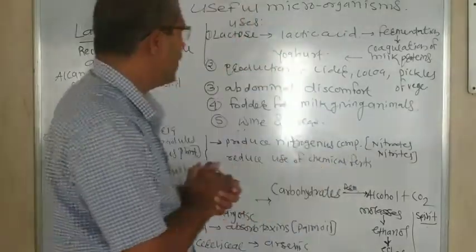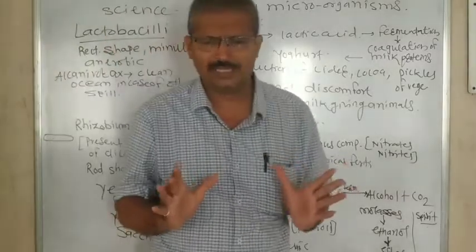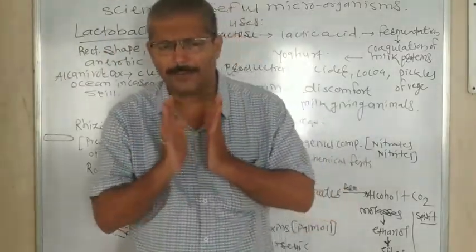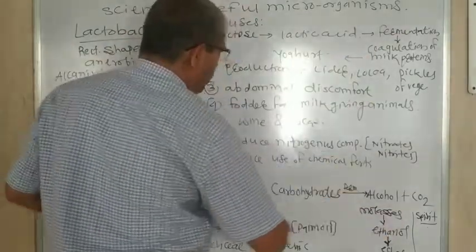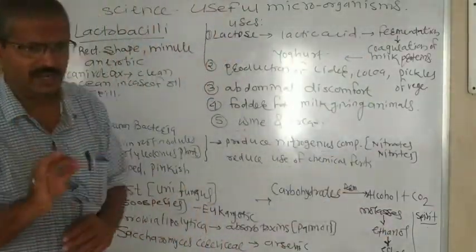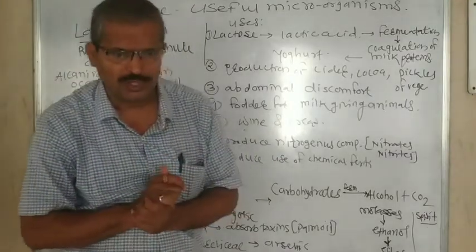Among the useful ones is lactobacilli, a kind of minute, rectangular, rod-shaped bacteria. This bacteria is useful to us.